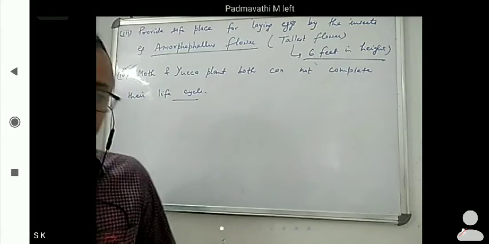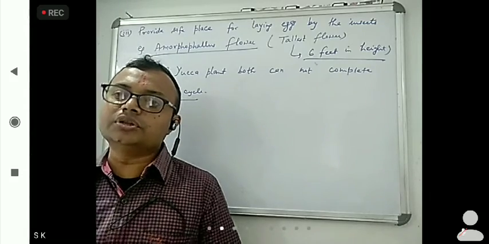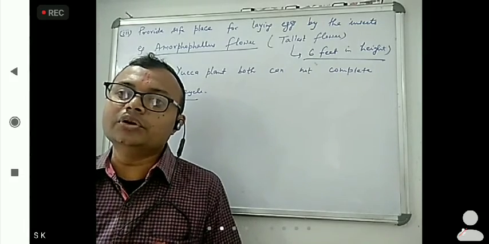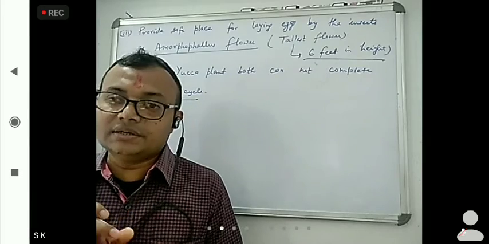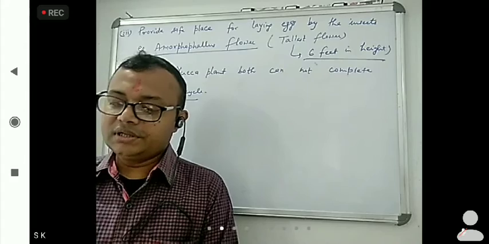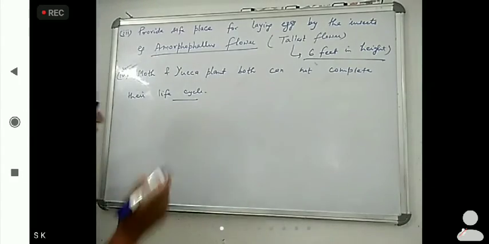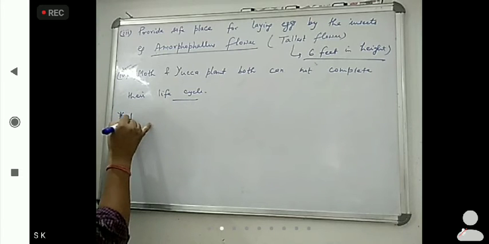Okay, so these are some features related with entomophily. But what happens? Some insects cheat the flowers and they are stealing nectar. That's why they are known as pollen robbers. So next we have to see pollen robbers.